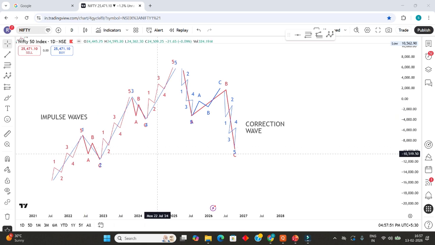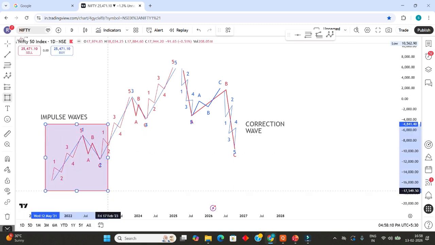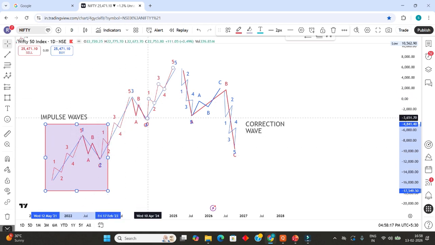His next observation was the basic rhythm of wave, impulse wave corrected by correction waves was quite common. Here you see this is the 5 waves corrected by 3 waves. Here also you see 5 waves, 1, 2, 3, 4, 5 waves corrected by 3 waves. Same way, 5 waves corrected by 3 waves. This is the basic rhythm what he has found throughout the chart.